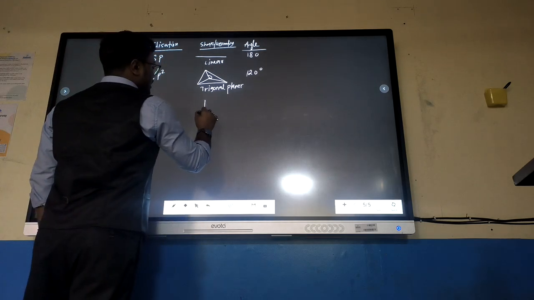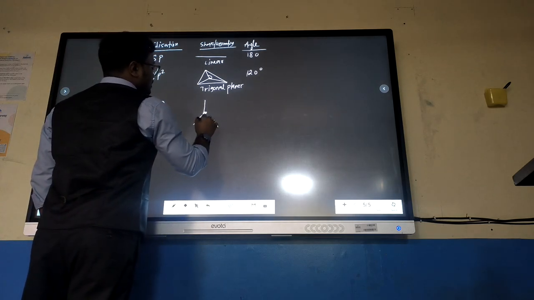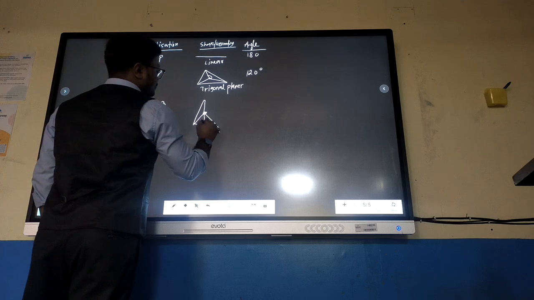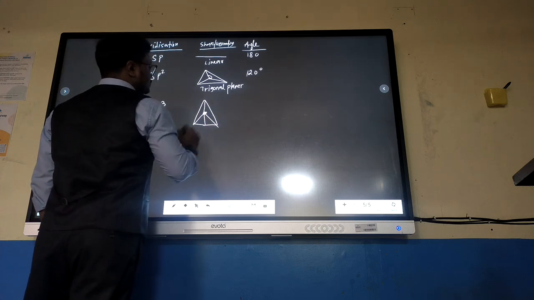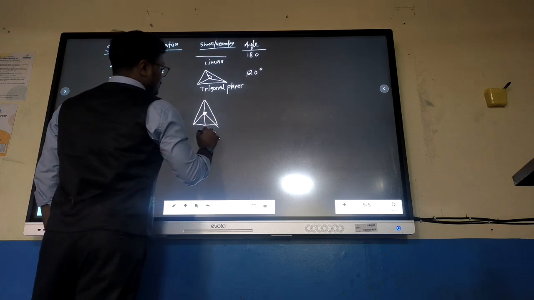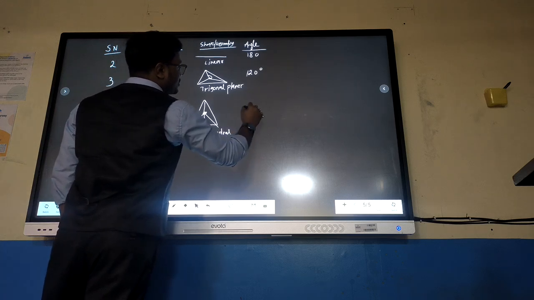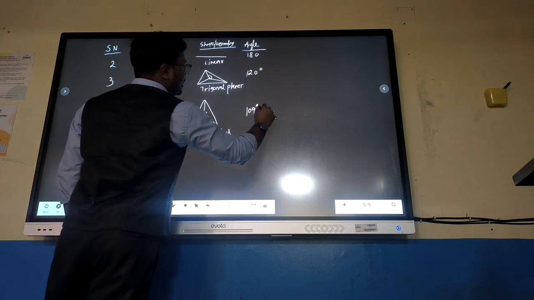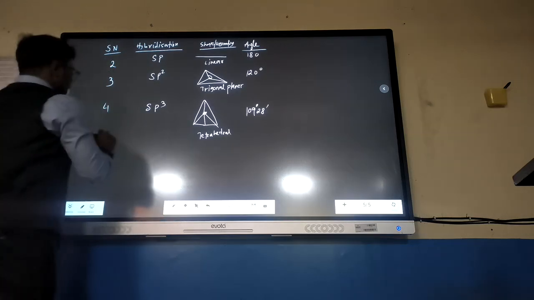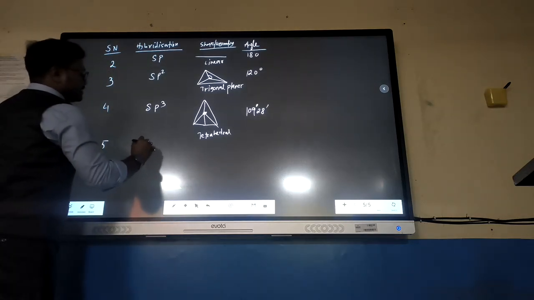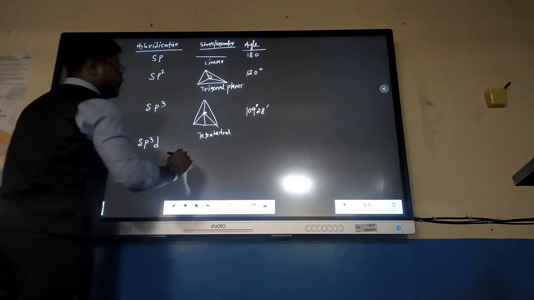It is considered tetrahedral. The angle is 109 degrees 28 minutes. If 5, it is sp3d.